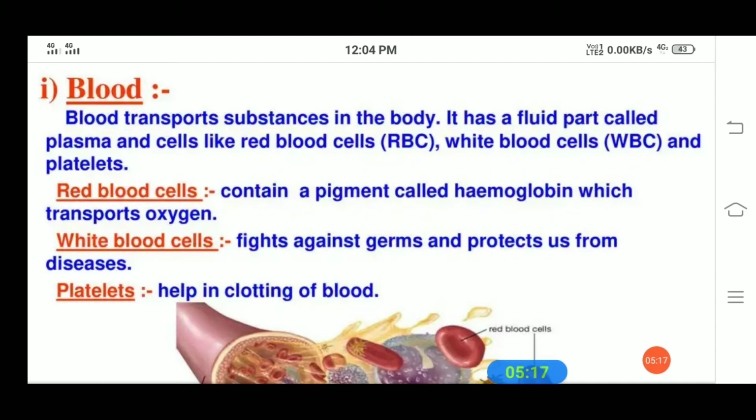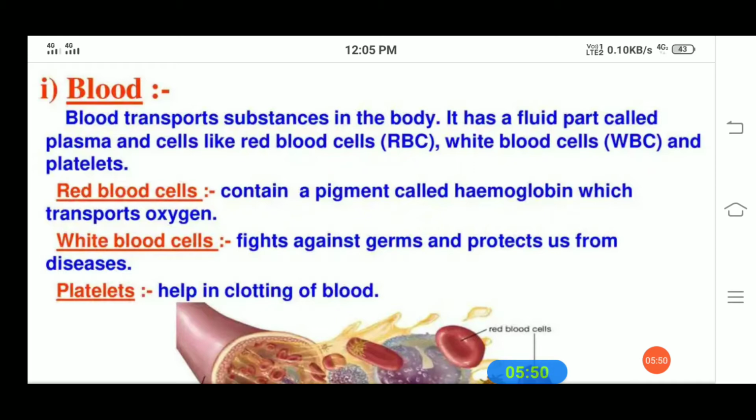Hemoglobin binds with oxygen and transports it to all parts of the body and ultimately to all the cells. It would be difficult to provide oxygen efficiently to all the cells of the body without hemoglobin. So students, without hemoglobin in the blood, it is not easy to transport oxygen from one part of the body to another.